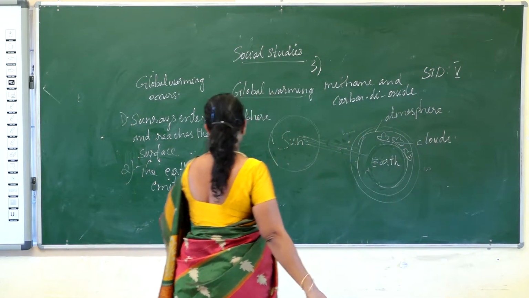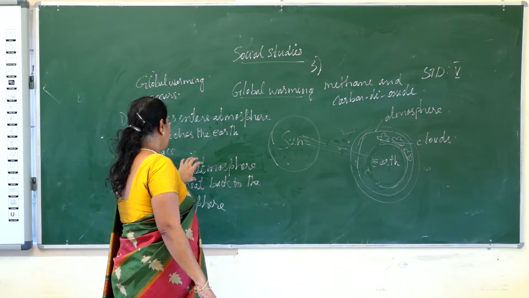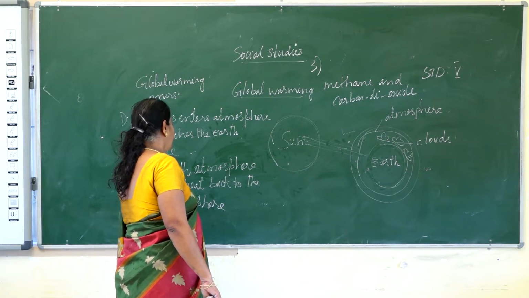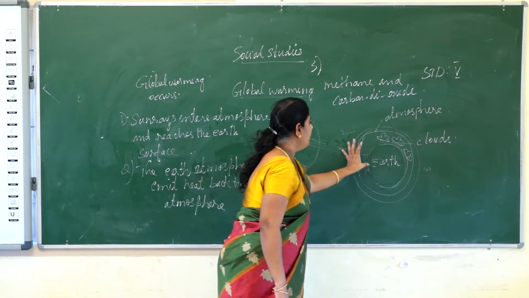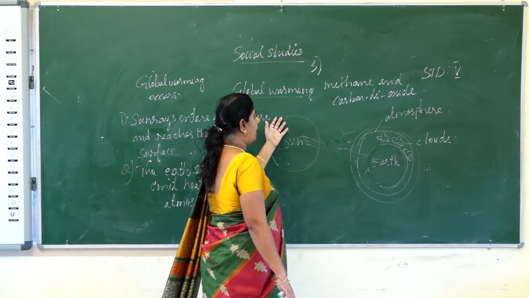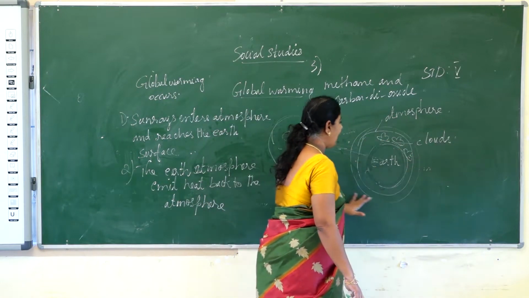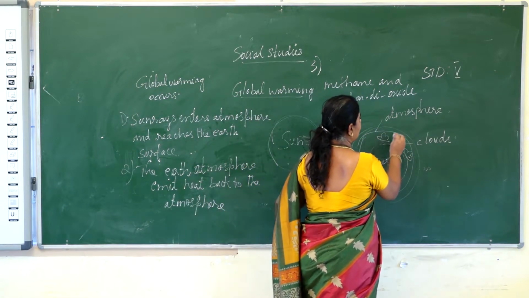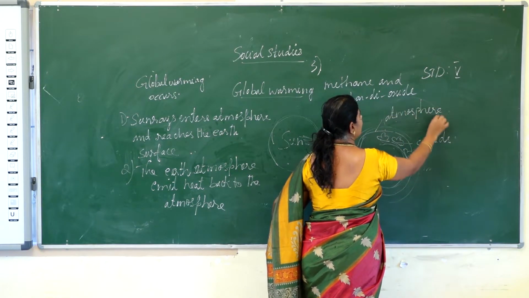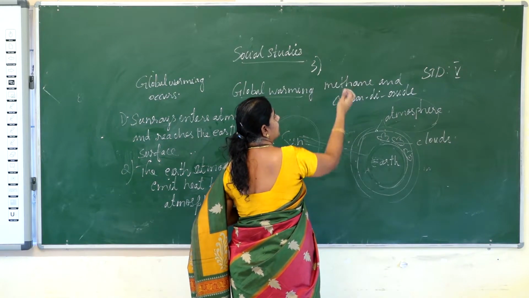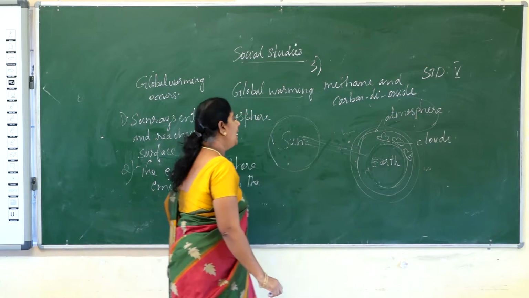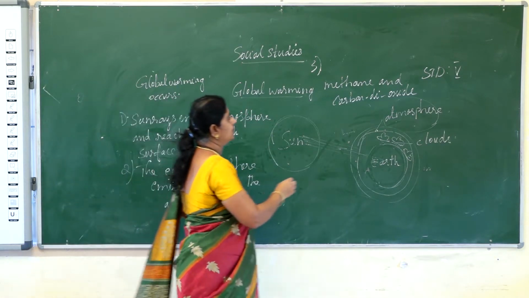So the earth's surface captures the heat and emits it back, and when it emits back, some of the gases trap the heat in the atmosphere itself. What are the gases that trap the heat? Methane and carbon dioxide.